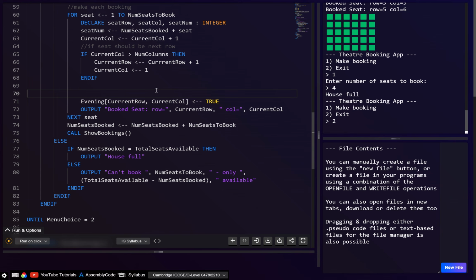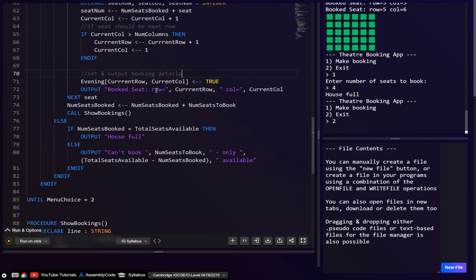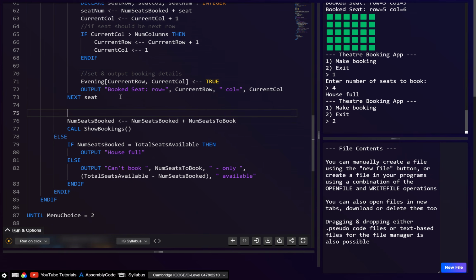Here we could just say set and output booking details. Right, output booking details. Here we'll just say increment the number of seats already booked.